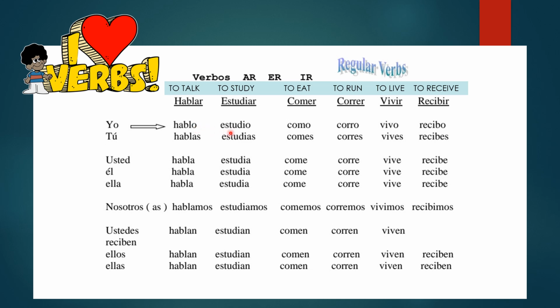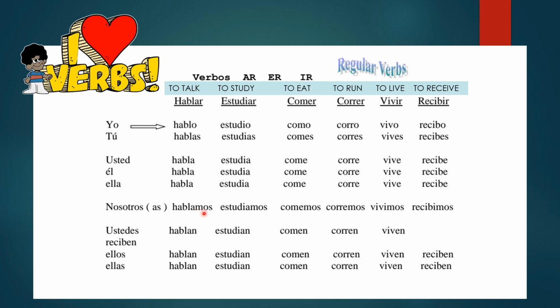Now, look at, there's some similarities depending on the subject pronoun. So, yo hablo, yo estudio, ending in O, right? Yo como, yo corro, all ending in O. Yo vivo, yo recibo, all ending in O. So there's similarities that you have to look at, for example, in this chart, and notice what is the same, what is consistent.